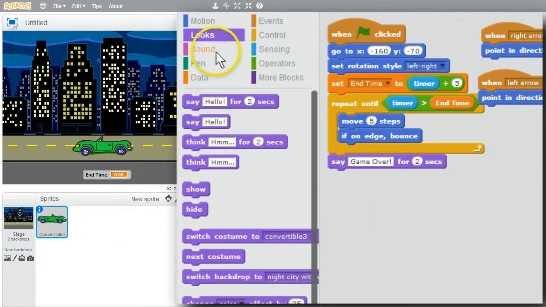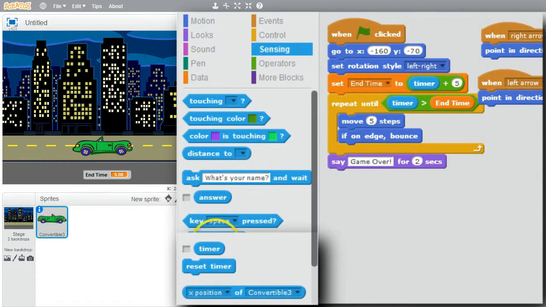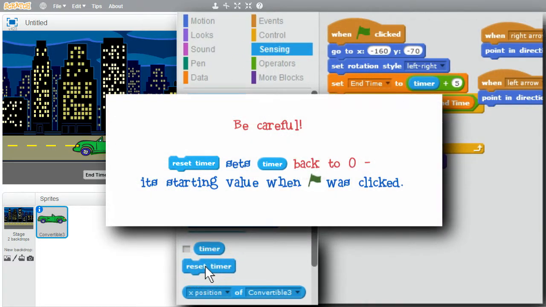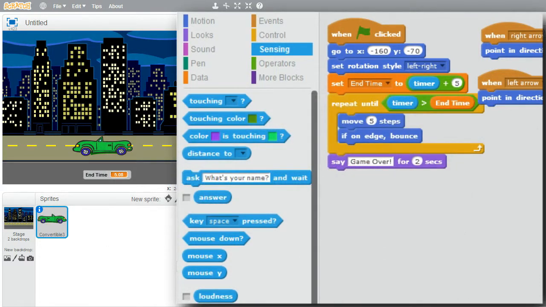I'll go to Sensing. It's very important to know that resetting the timer sets it back to 0, the value it starts with when the green flag is clicked. If my car sprite resets the timer, the new values must work properly for all sprites that might be using it. I'll show this in another challenge. I'm finished with this challenge.